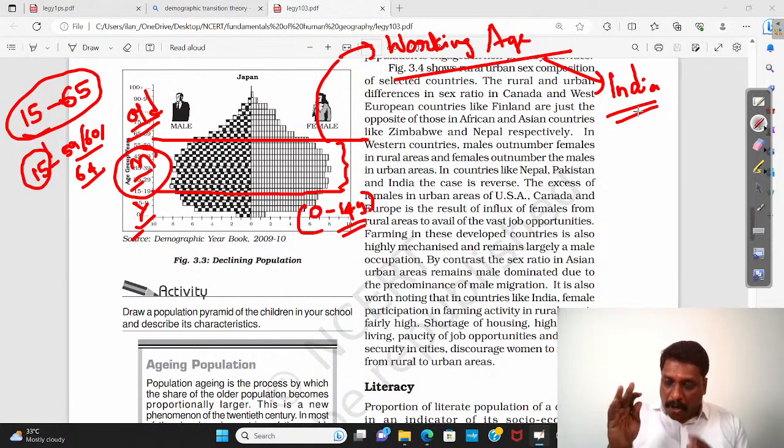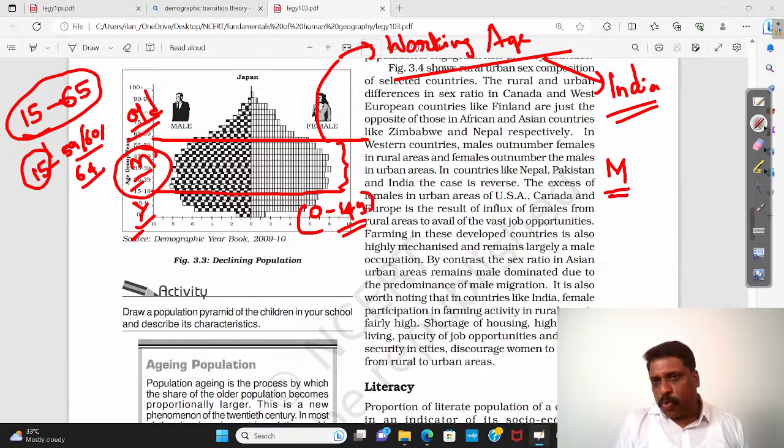See, we do have a concept called dependency ratio. What is dependency ratio? For example, it is the ratio between the working age population, that is mature, to young plus old. This is the ratio. The working age population, and this young plus old, we call them dependent population.